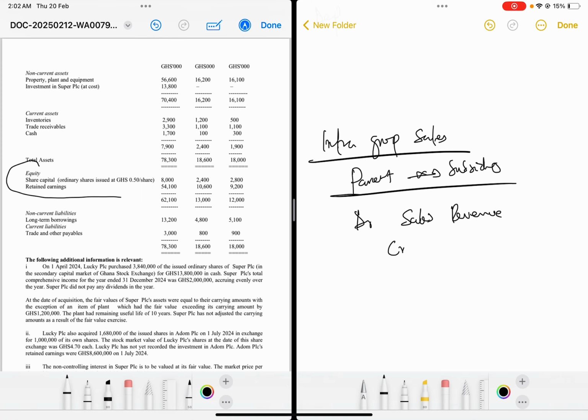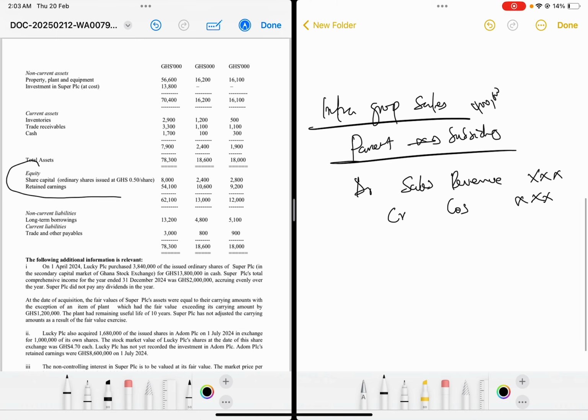Then you credit your cost of sales with the sales value. So let's say the parent sold to the subsidiary for a value of 400,000 in the post-acquisition period. You debit the sales revenue 400,000, then credit your cost of sales 400,000. Debiting sales revenue means your sales revenue is going to reduce, because sales revenue has a credit balance. Cost of sales is an expense which has a debit balance, so crediting means you are also going to subtract your cost of sales.